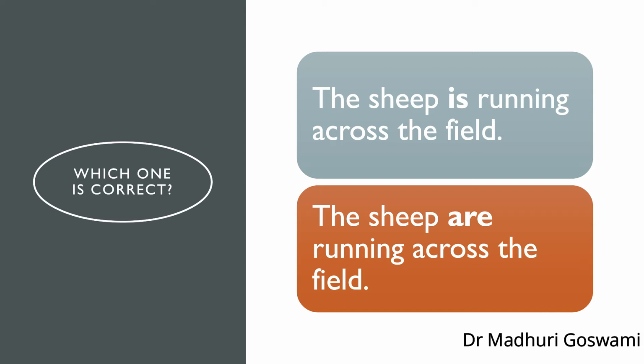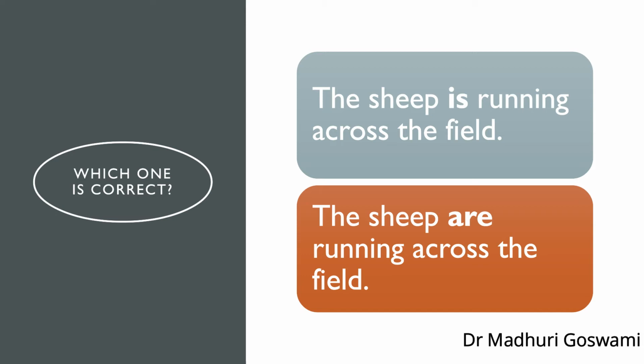The first sentence is, the sheep is running across the field. And the second sentence is, the sheep are running across the field. Which is the correct one in these two sentences? The sheep is running across the field or the sheep are running across the field? Well, both are correct. How come this?